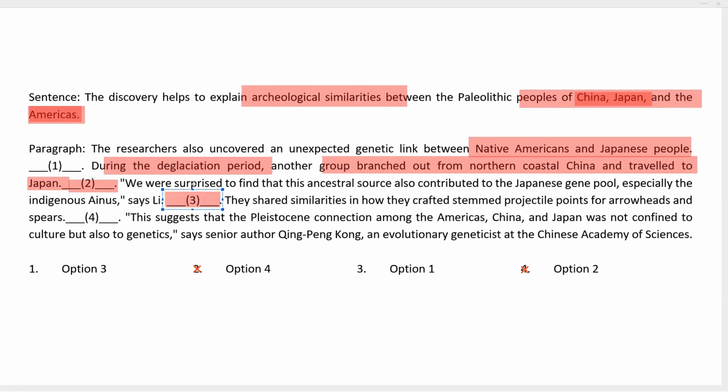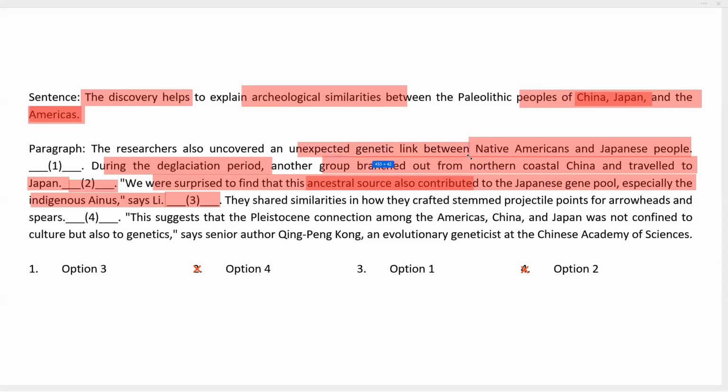If you look at the statements before and after 3, we were surprised to find that this ancestral source also contributed to the Japanese gene pool, especially the indigenous Ainu, says Lee. This can very well connect with the discovery helping to explain archaeological similarities, because there's a common ancestral source, a connection between the genetics of the peoples of these three nations. So this explains archaeological similarities as well.